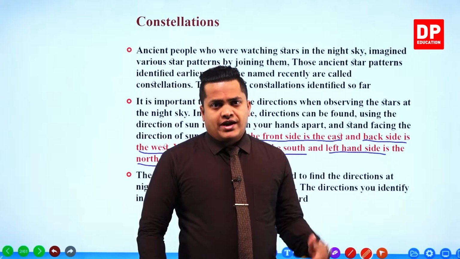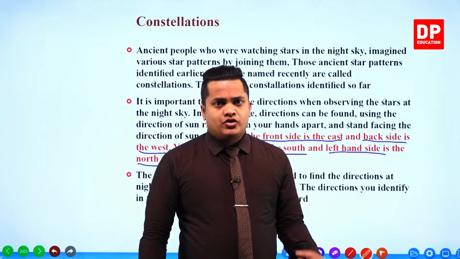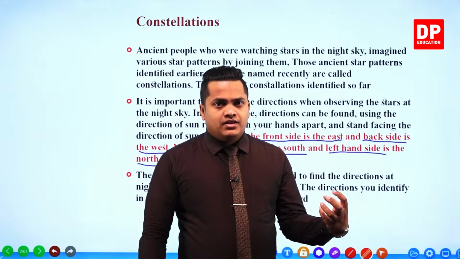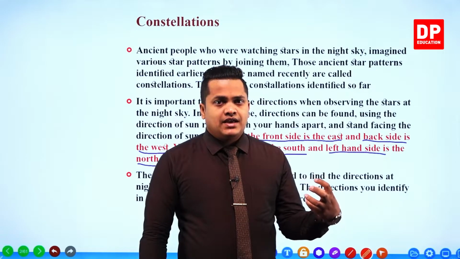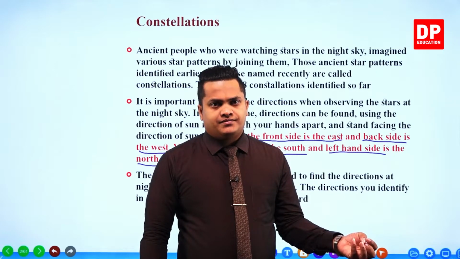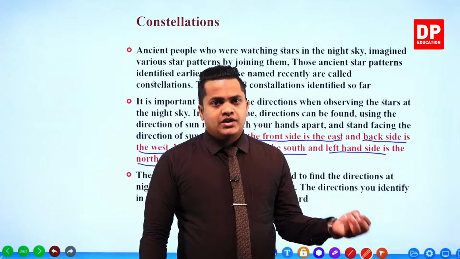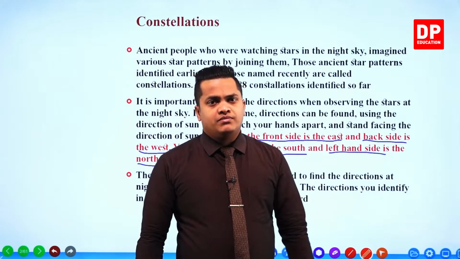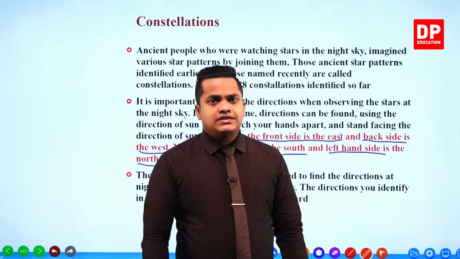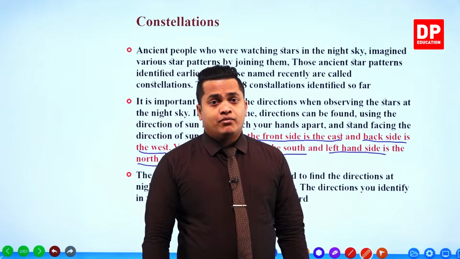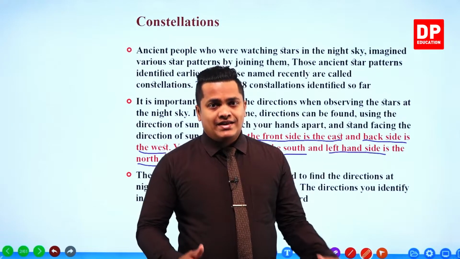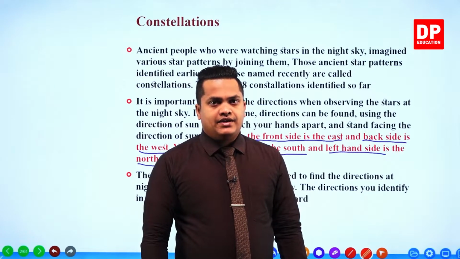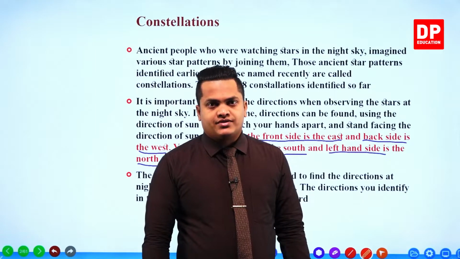Because I told you that these constellations are going to be visible at a certain place in a certain direction. So you have to observe that particular direction in order to observe this particular constellation. It's really important to know the directions during the night time period when you are observing the constellations.